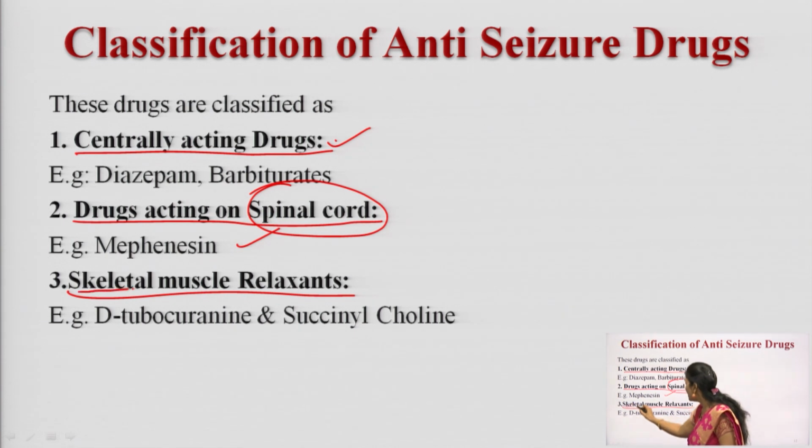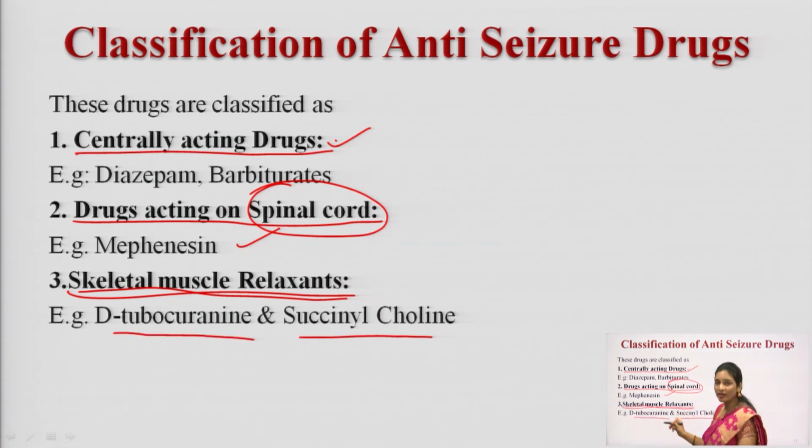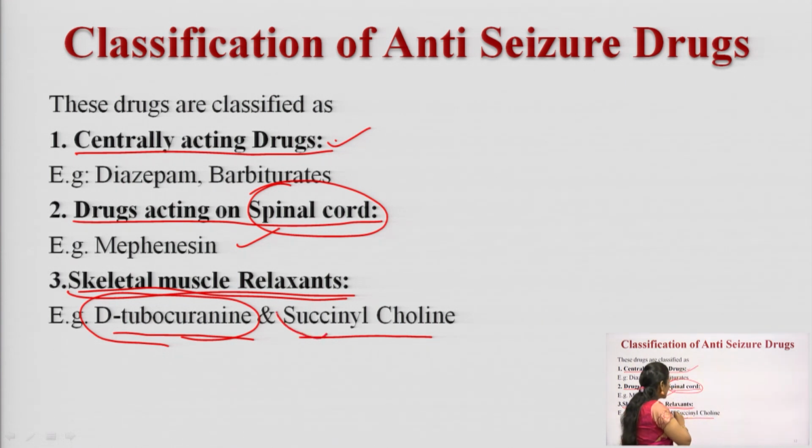And the next one, skeletal muscle relaxants. You can even use skeletal muscle relaxants to treat the seizures. So, what are the skeletal muscle relaxants? You can use D-tubocurarine and succinylcholine here. What type of drugs are these? One is a depolarizing drug and the second one is a non-depolarizing drug. Which one is non-depolarizing? D-tubocurarine is non-depolarizing, right. And succinylcholine is a depolarizing drug.